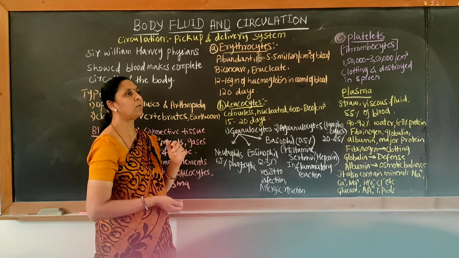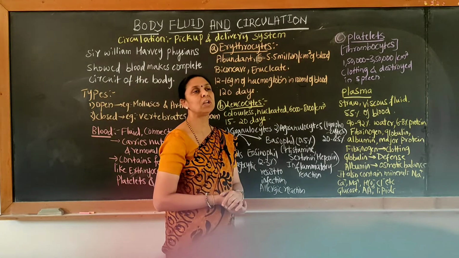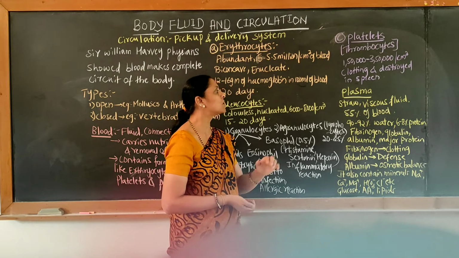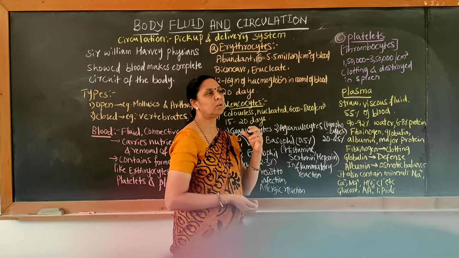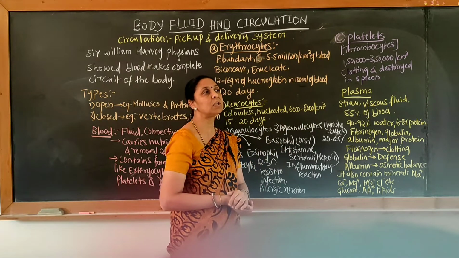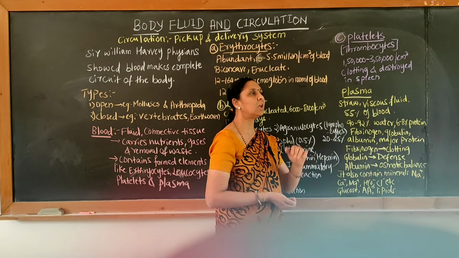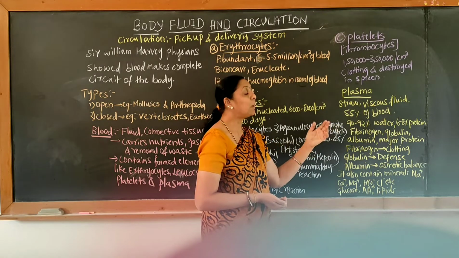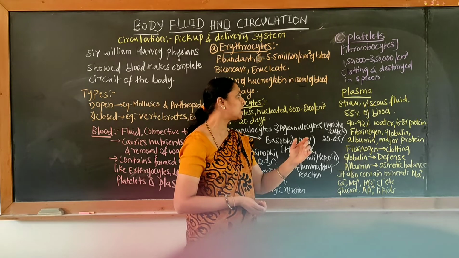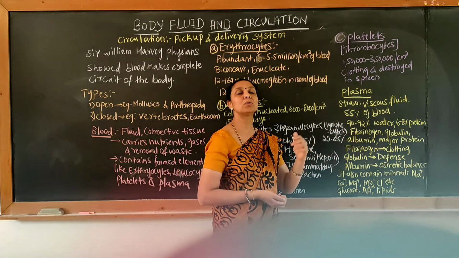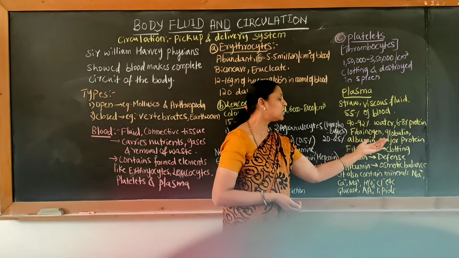The next fluid is called the plasma, which surrounds the blood. Plasma is a viscous fluid, more viscous when compared to blood, and it is usually straw colored. The percentage of plasma is 55% in the blood. It mainly contains water, 90 to 92% of water can be seen in the plasma. Along with the water, it also contains important components like fibrinogen, globulin, albumin and other major proteins.